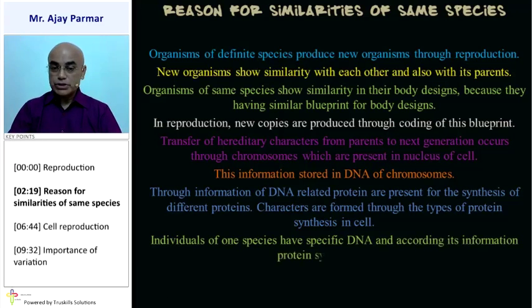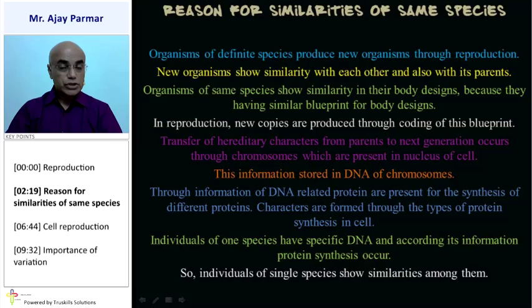Individuals of one species have a specific DNA, and according to the coding in that DNA, only that type of protein synthesis would take place. That is why the individuals of a single species show similarity among themselves.